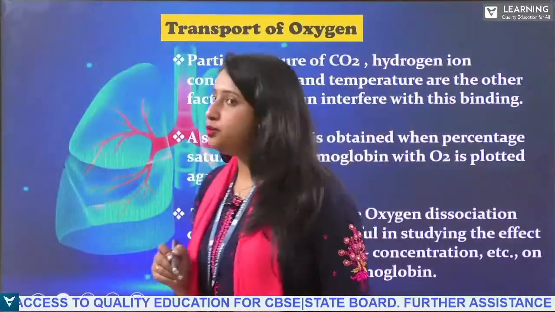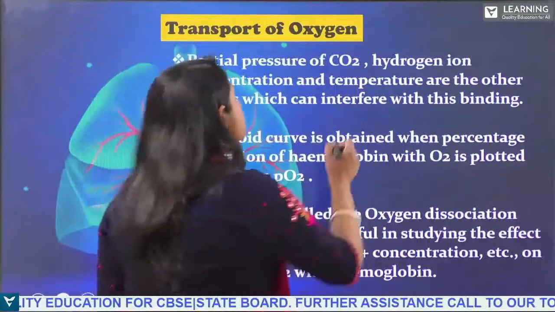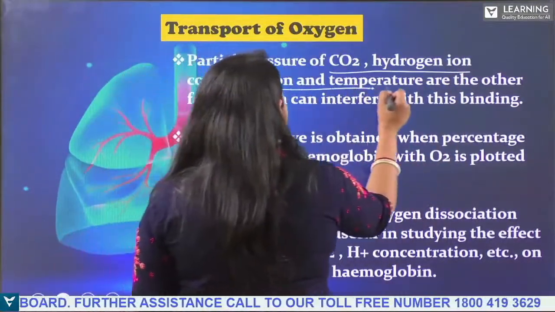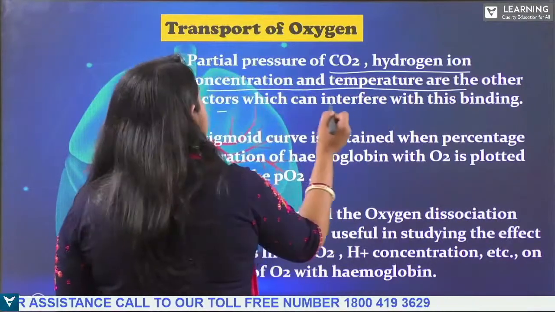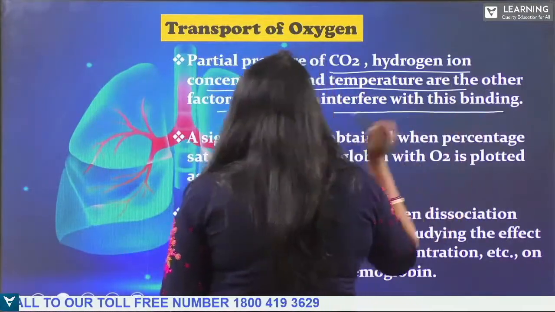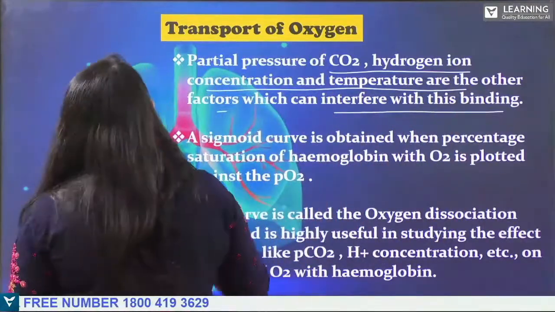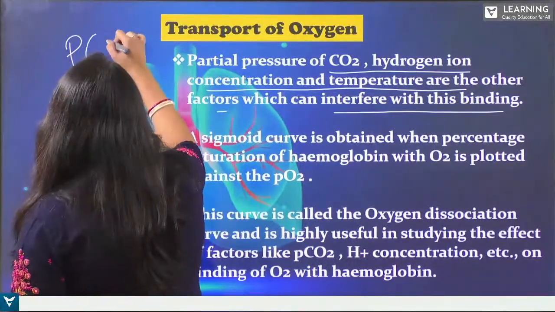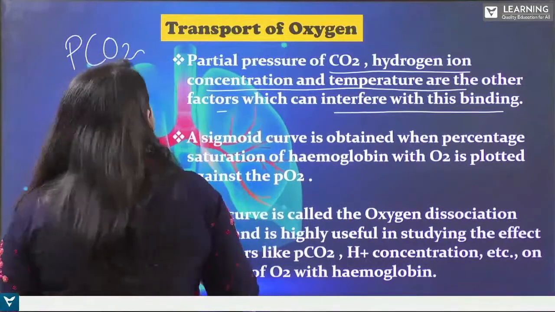Partial pressure of the carbon dioxide, hydrogen ion concentration and the temperature are the other factors which can interfere with the binding. So what are the factors which can interfere? One is the partial pressure of the carbon dioxide. Then next is what?